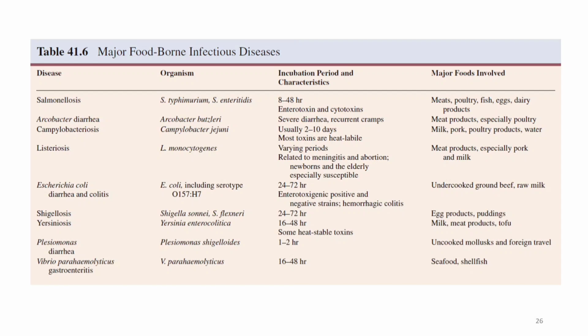Salmonellosis is caused by Salmonella typhimurium and Enteritidis. The incubation period for them is 8 to 48 hours, and they produce enterotoxin and cytotoxin that is very much fatal. That may cause different kinds of gastrointestinal diseases, and they occur in meat, poultry, fish, eggs and dairy products. And apart from that, Arcobacter diarrhea.